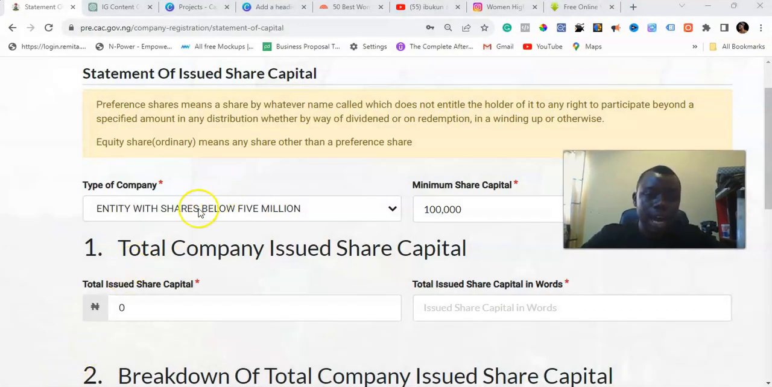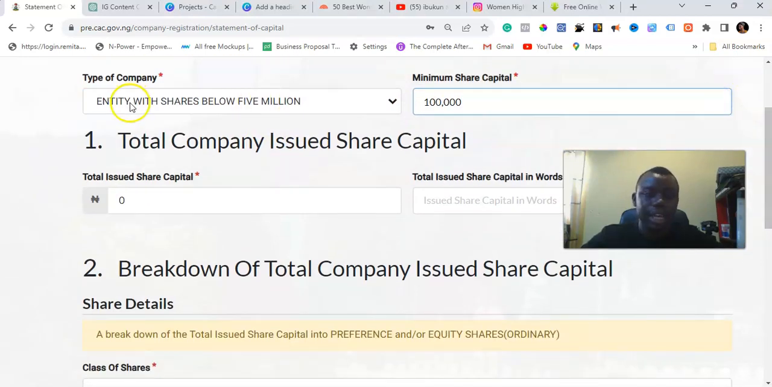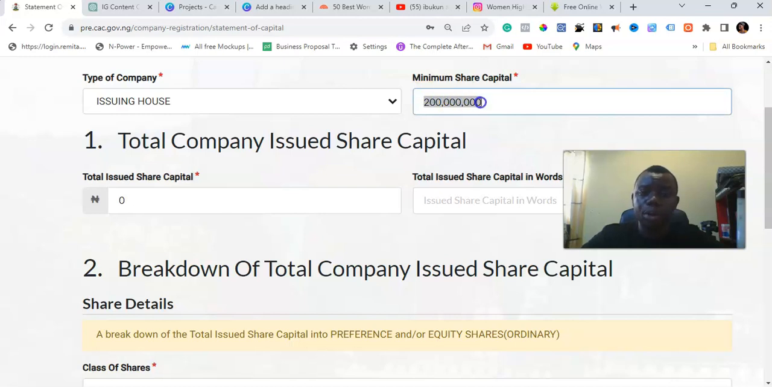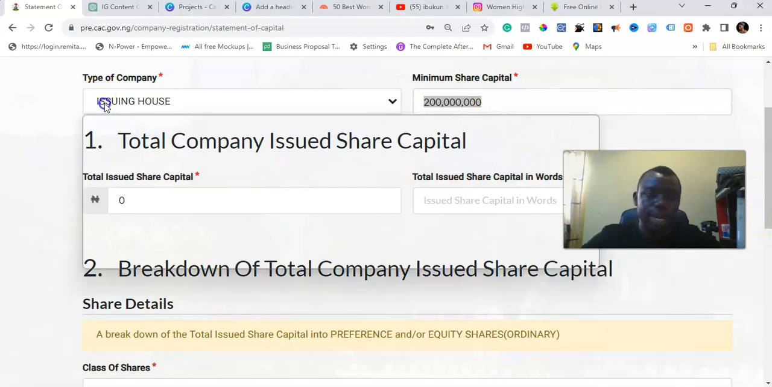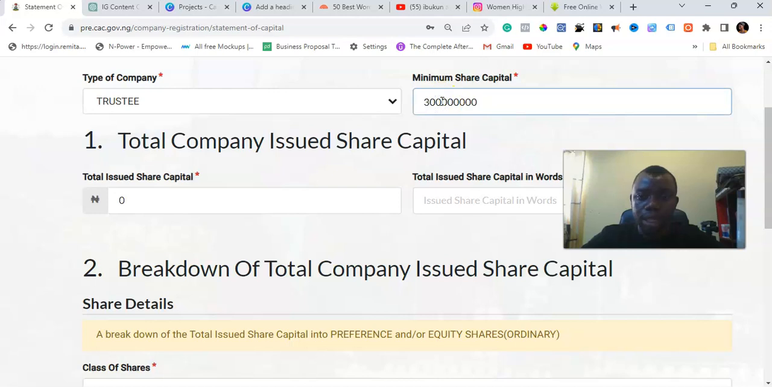So for instance, you can also select entity with shares below 5 million. If you are doing that, you can adjust the minimum share capital here, right? You can also come here for issuing houses. So if you want to register a business with issuing house, you are going to be paying a minimum share capital of 200 million naira to be able to do that, right? If you are going for a broker dealer business, you're going to be paying a minimum share capital of 300 million. For a trustee, you're going to be paying a minimum share capital of, I think this is